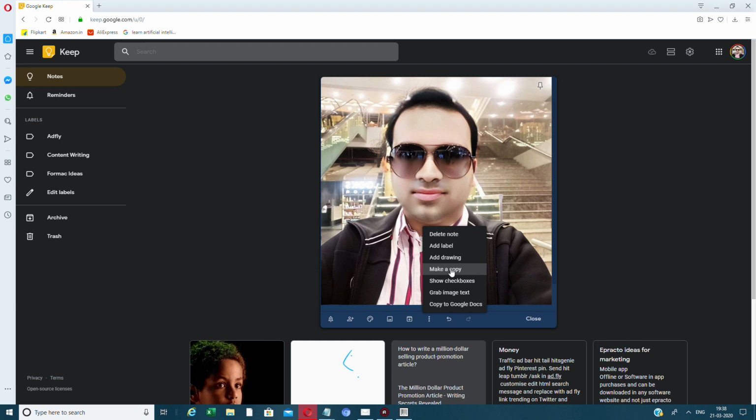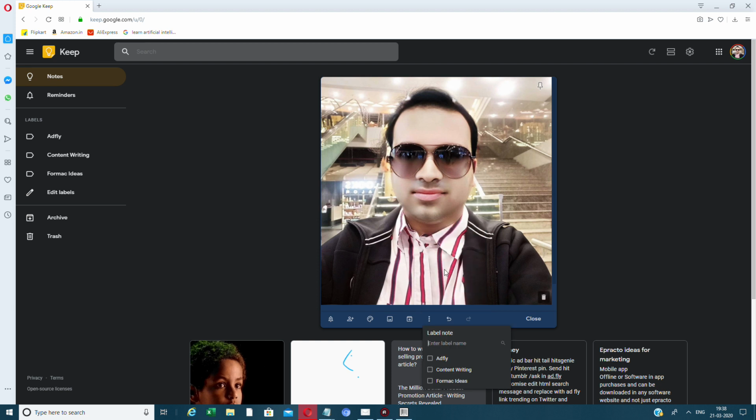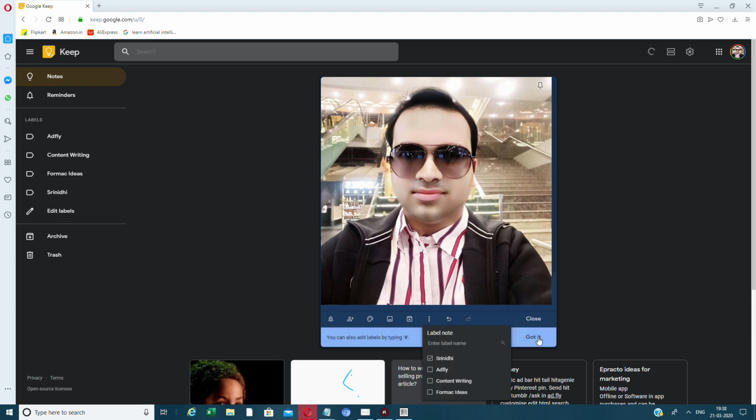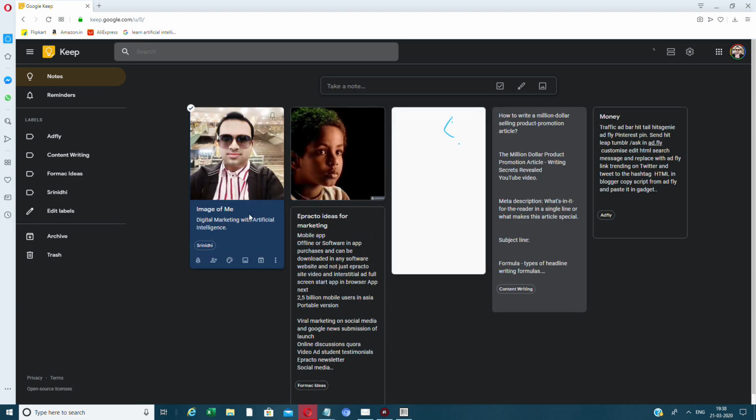You can add a drawing, you can add a label. You can label the note as Srinidhi or whatever you want, so that it's easier for you to search, right? You don't have to go back and forth at all. I told you about the painting stuff, I told you about add image. Then here you can delete the notes that you don't want. You can change the labels here.